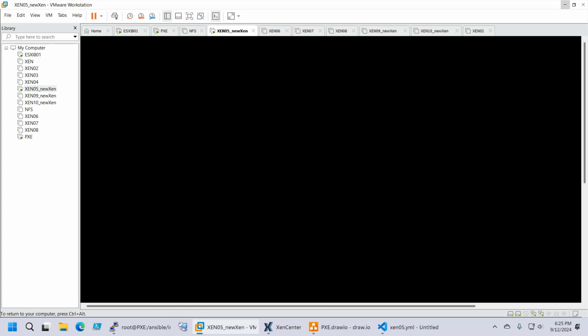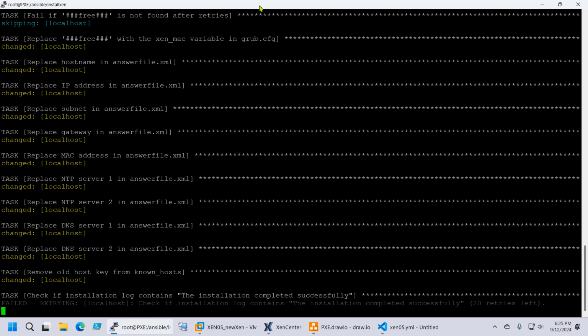Let's go back to our Ansible playbook. So one task that I configured is to search for this entry in the install log of the XenServer. When the installation completes, you will find this entire phrase: the installation completed successfully, and the script will wait until it sees this line in the log, and it will not continue until it sees that.